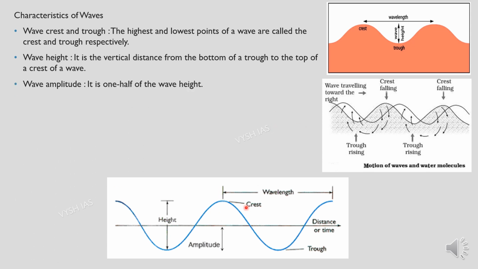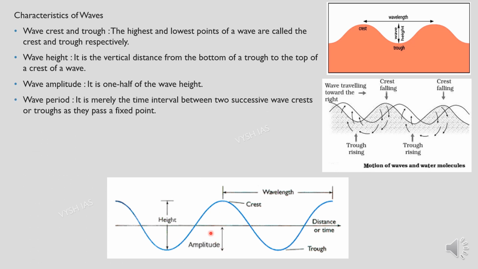How can I show it to you? Over here, see, height. Wave amplitude is one half of the wave height. You can see amplitude is this half. Wave period is the time interval between two successive wave crests or troughs as they pass a fixed point. The time it takes to form the next crest is the wave period. Wavelength is the horizontal distance between two successive crests.